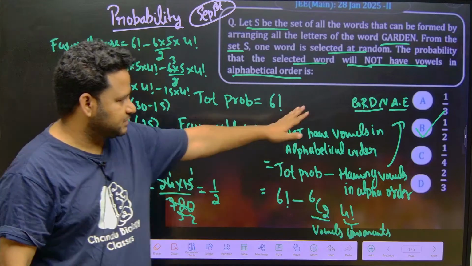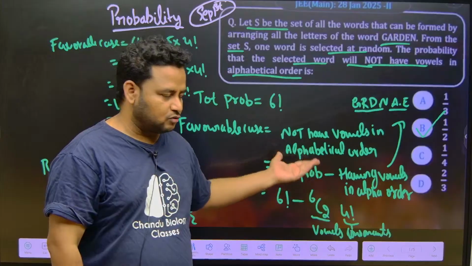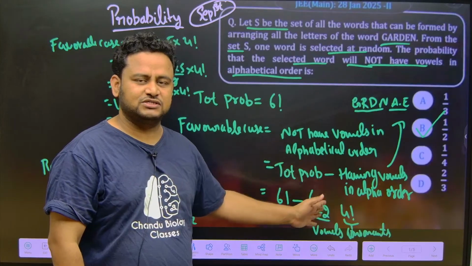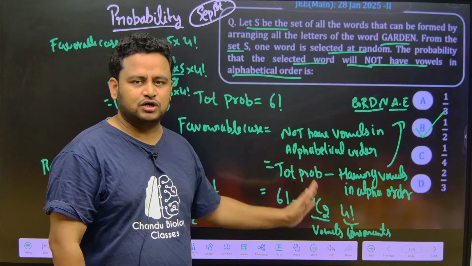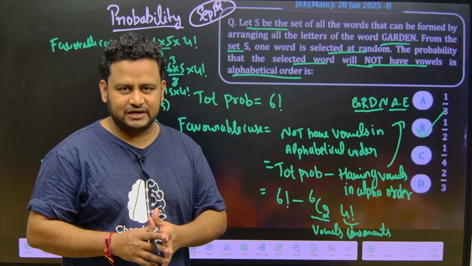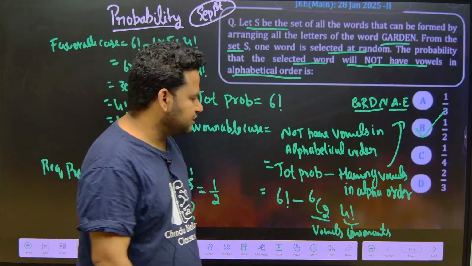So here you must be careful. Instead of finding the words not having vowels in alphabetical order, let us find the ones with vowels in alphabetical order and subtract from the total. That will give us the favorable case. Clear, friends? Let us move to the next question.